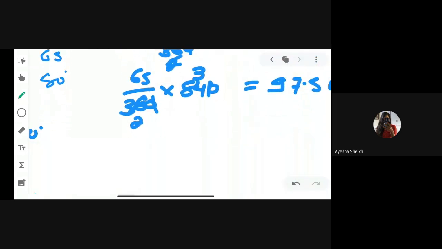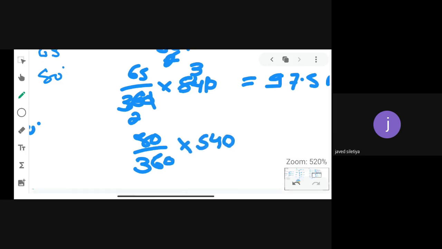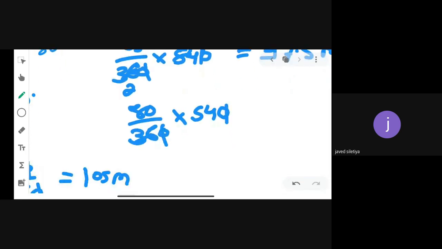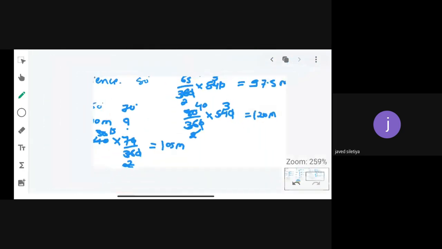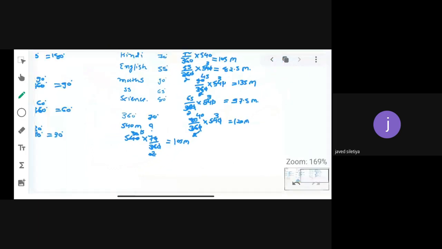Yes or no? Yes. In science, we have 80 degrees out of 360 degrees into 540 marks. Two will be cut, sorry, zero will be cut, 18 twos are 36 and 18 threes are 54, and 240s are... we get 120 marks in science. Are you getting now?